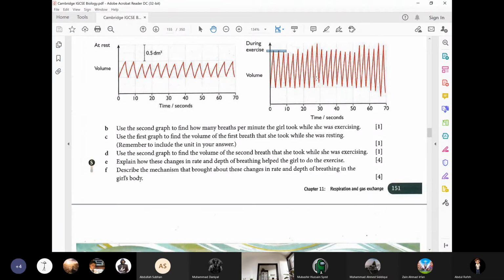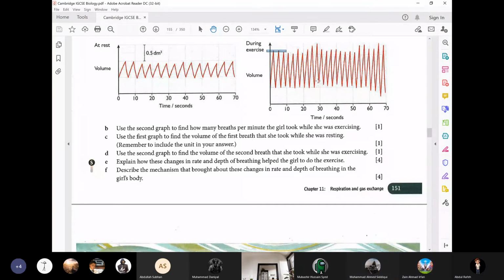Second thing, the volume she was inhaling here was 0.5 cubic decimeter, and here she is inhaling the volume which is 1.125 cubic decimeter, right? So it means that the volume of inhaled air has also increased, and not only that, the number of breaths has also increased. So we say there is an increase in number of breaths and an increase in depth of the breaths. Understood, everyone? Yes, sir.